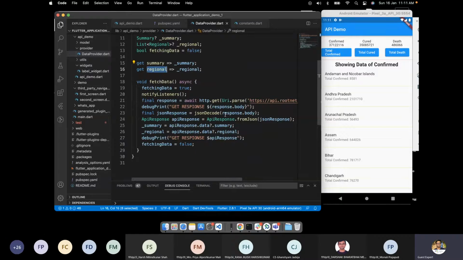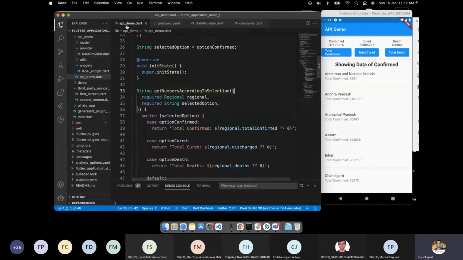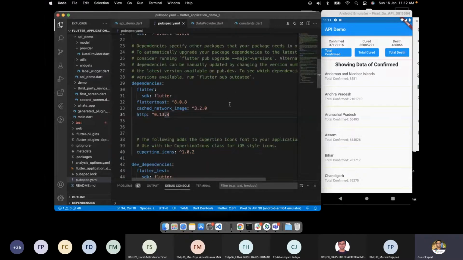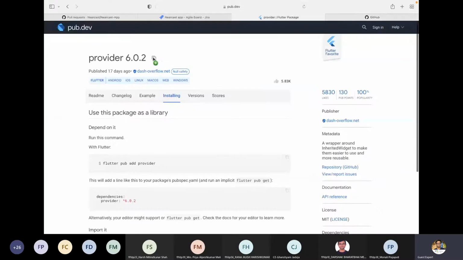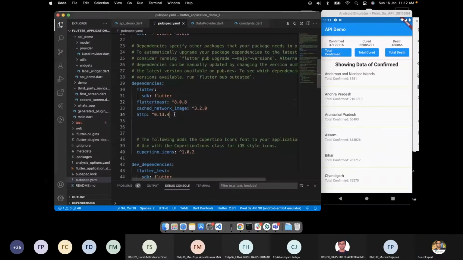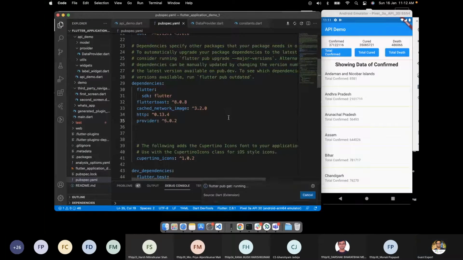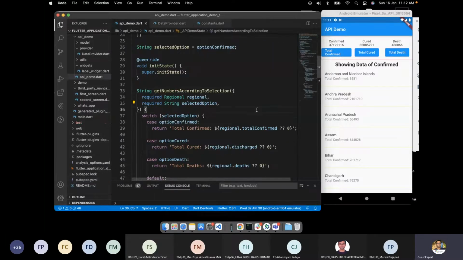Now we want to use this method from the outside, from here. And now here the provider will come into the picture. So we will add the provider here again. Hold on, I guess I removed this. So I'll copy, paste. We got this.